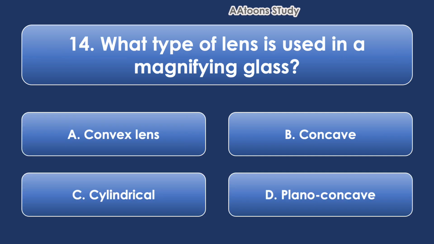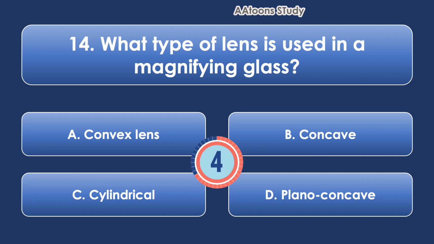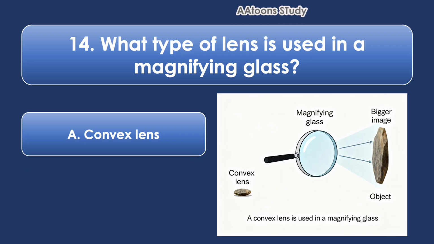What type of lens is used in a magnifying glass? Convex lens. A convex lens is used in a magnifying glass. This lens is thicker in the middle and thinner at the edge. It bends light rays inwards and makes objects look bigger and clearer. That's why when you look through a magnifying glass, small things appear enlarged.